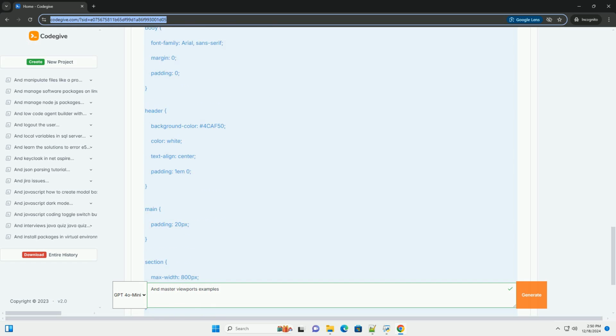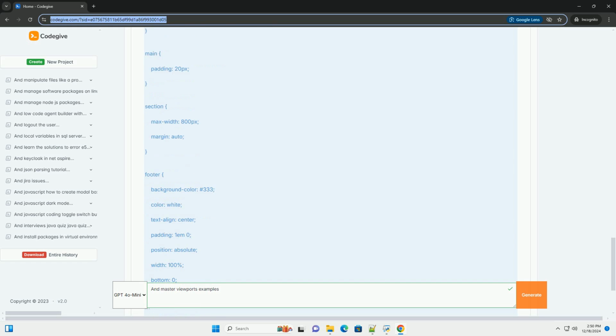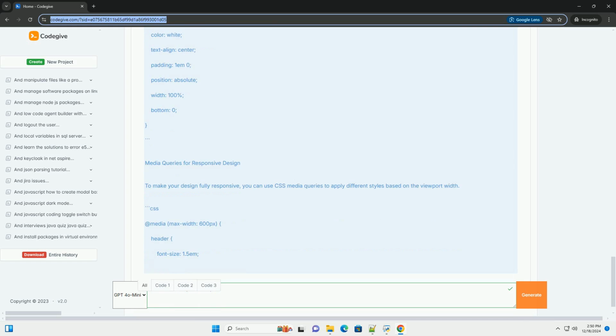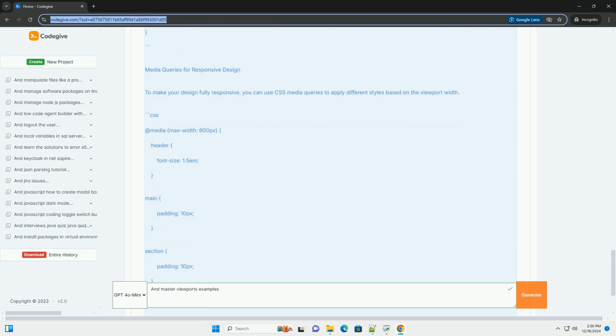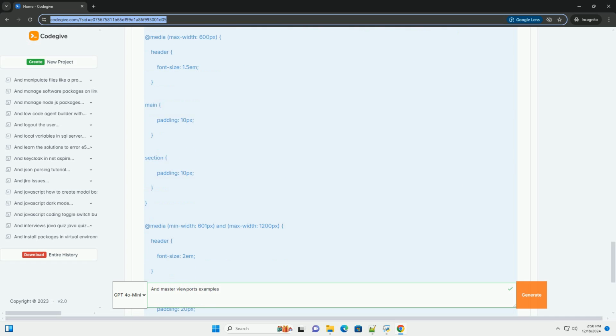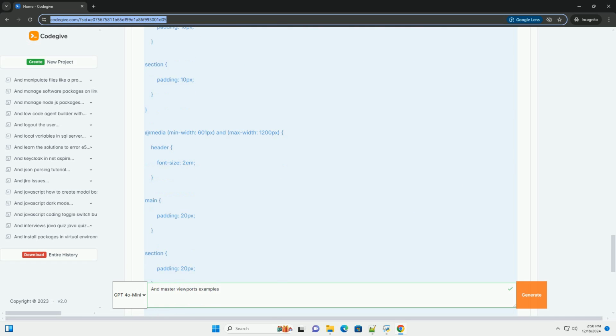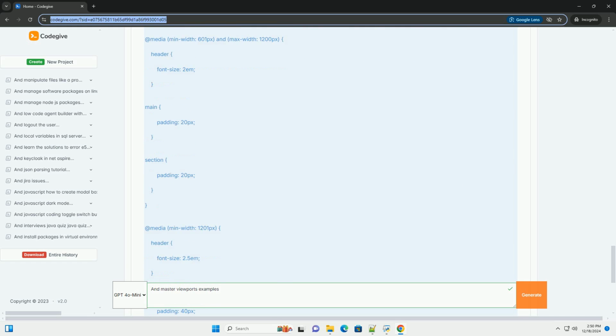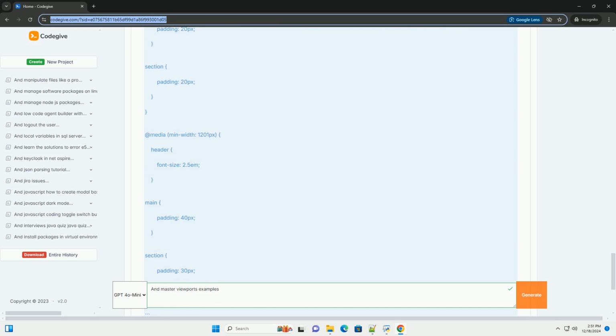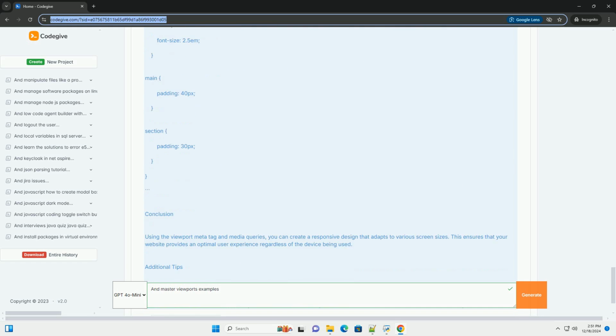What is a viewport? The viewport is the user's visible area of a web page. It varies with the device and can change when the browser window is resized. The viewport size can be controlled using CSS and HTML, and it is essential for responsive web design.